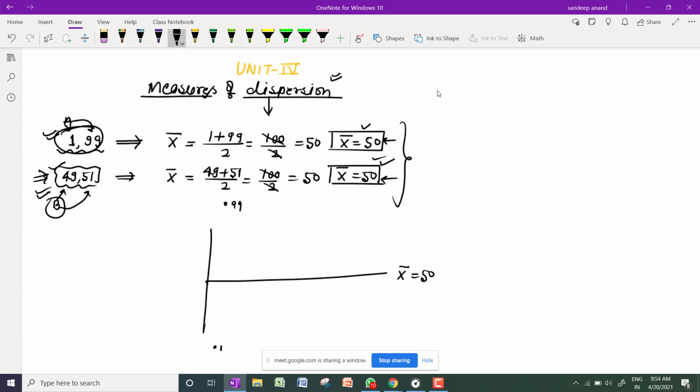But for 49 and 51, 49 is just 1 below and 51 is just 1 above. So the scatteredness of the data from the mean, the variation from the mean, in the first case is very high, but in the second case very little.